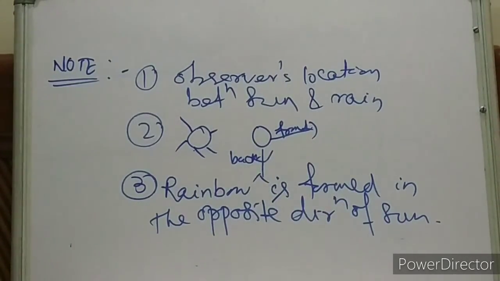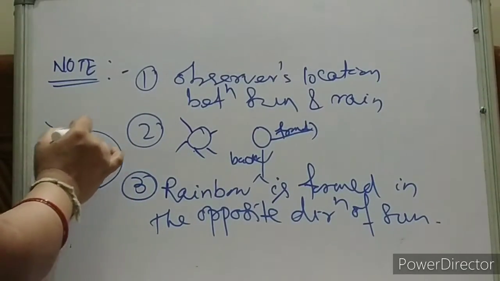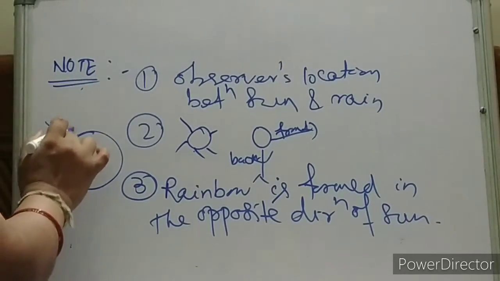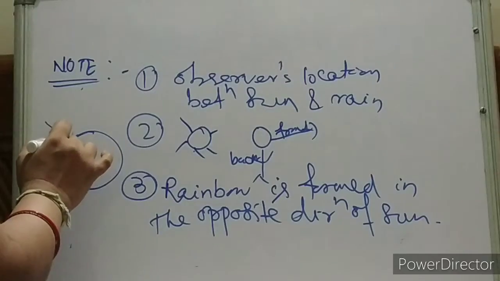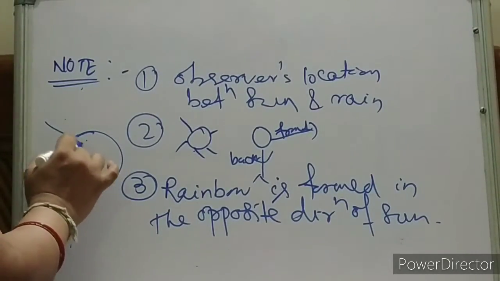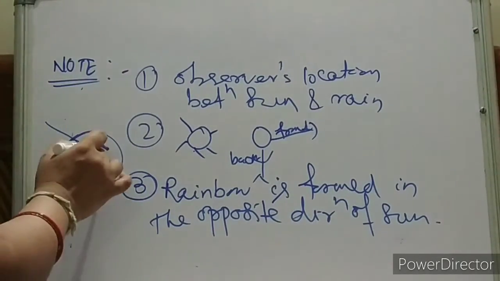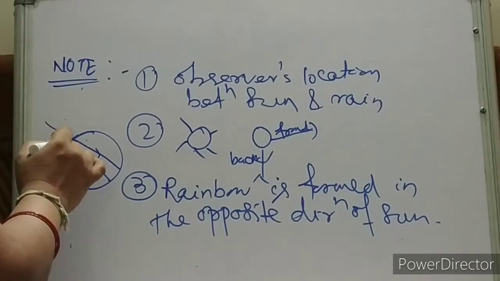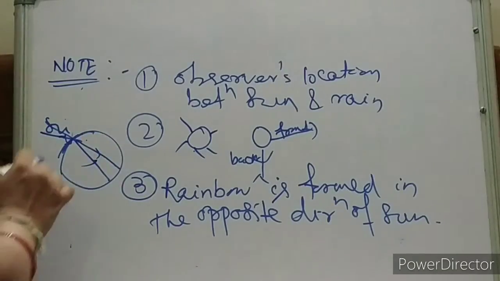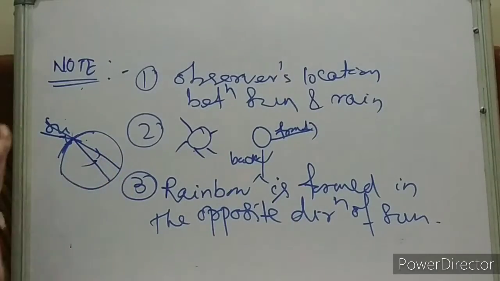Hope it is clear. So what will happen? Sunlight strikes this raindrop, this surface, then it will get refracted. Some will be reflected back, but we are not interested in the reflected part. We are only interested in the refraction of light. Since it is changing from rarer to denser, different bending will happen for different colors. And this angle is also important, the angle at which sunlight strikes your raindrop. So here refraction occurs, and because of that there will be splitting of color since wavelengths are different.